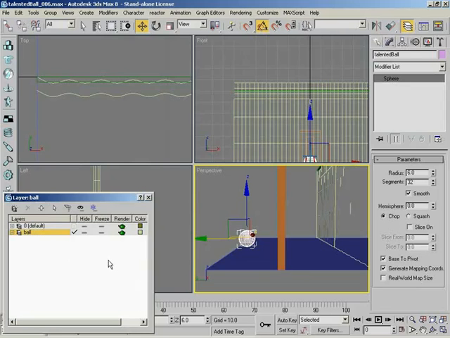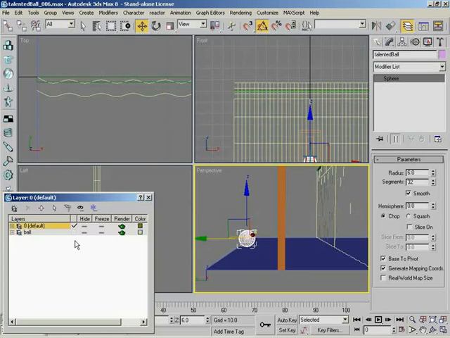What's the little checkbox going to be for? Well, that is actually the layer that things will be added to. Right, that's your active layer. And as you create objects in your scene, they will automatically be placed within the active layer. So just keep that in mind. That's one of the reasons why, when you first open the layer editor, this checkbox is by the default layer, because everything you've created so far has been dropped into the default layer.